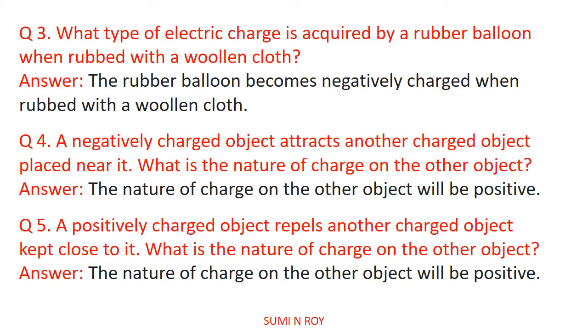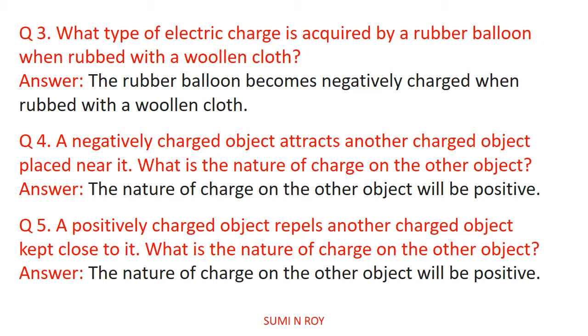Question number 4 is, a negatively charged object attracts another charged object placed near it. What is the nature of charge on the other object? If a negatively charged object is attracting the other object, then it must be positively charged because unlike charges attract each other. So the nature of charge on the other object will be positive.